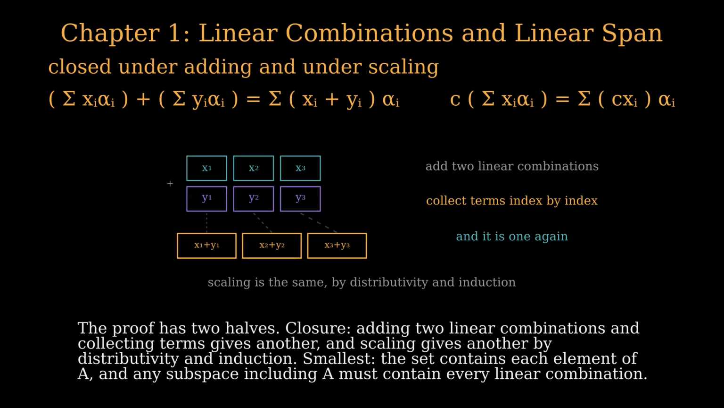The proof has 2 halves. Closure: adding 2 linear combinations and collecting terms gives another, and scaling gives another by distributivity and induction. Smallest: the set contains each element of A, and any subspace including A must contain every linear combination.